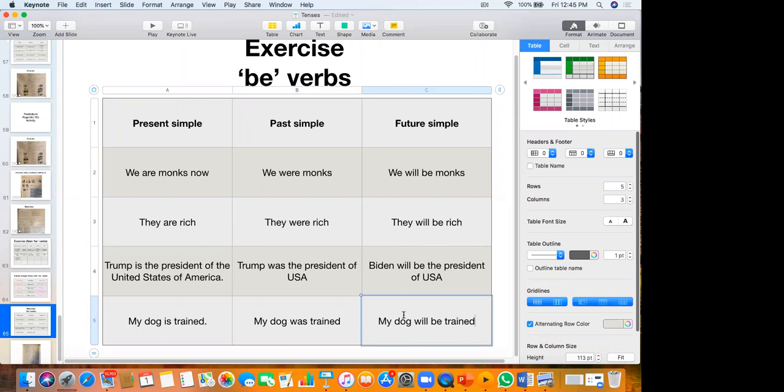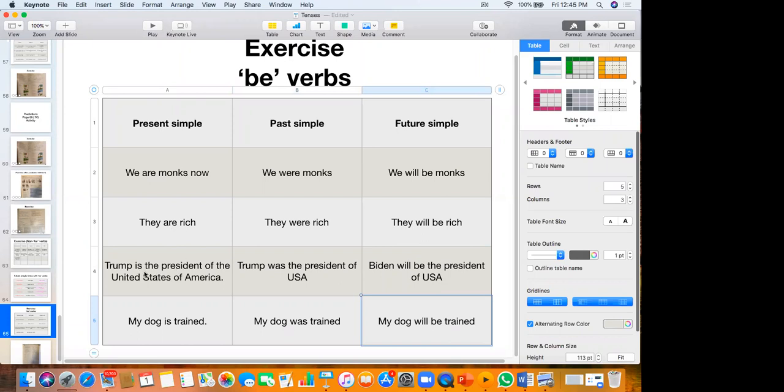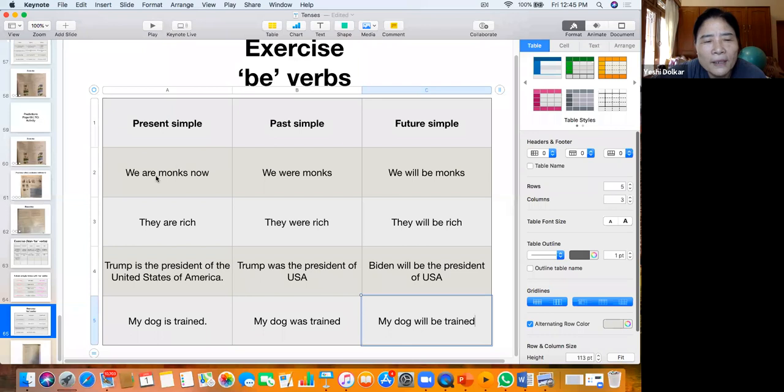Okay. So that's when the verb is the be verb. The action word is just the be verb there. That's how you write the past simple and the future simple when it's only the be verb there.